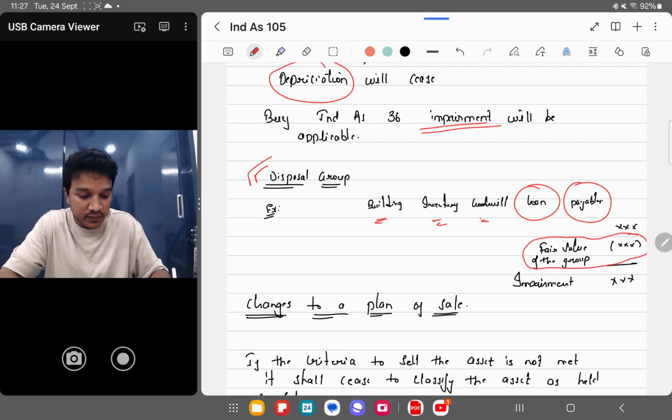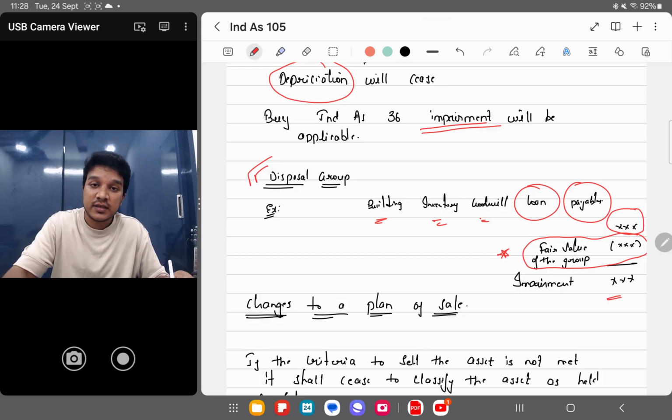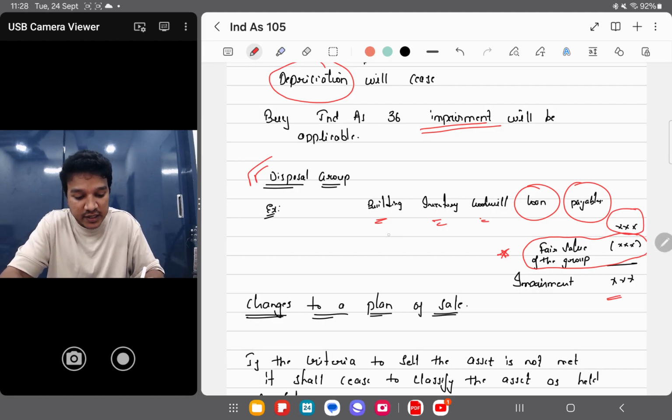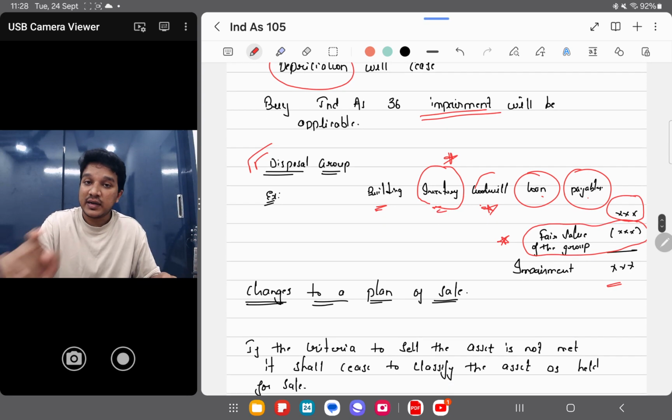Even in the disposal group, you will see the fair value of the group as a whole. What is its carrying value as per books, and you will see what is its fair value. If the fair value is less than its carrying amount, then impairment is applicable. Clear? Same like a cash generating unit, that sum we have done in impairment, exactly like that this impairment is allocated to these assets: building, inventory, goodwill, loan, payables. For inventory, impairment is not applicable. Remember, first you will apply the entire amount to goodwill and then the balance to other assets. Perfect.